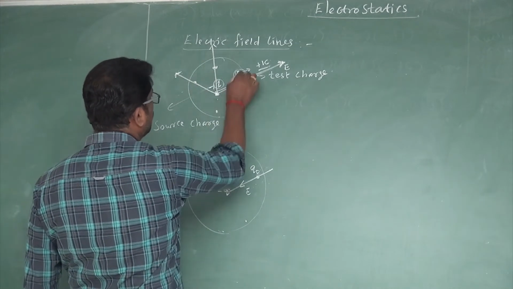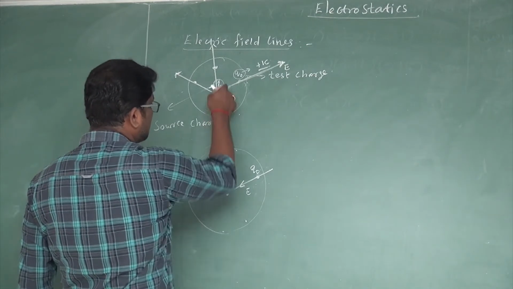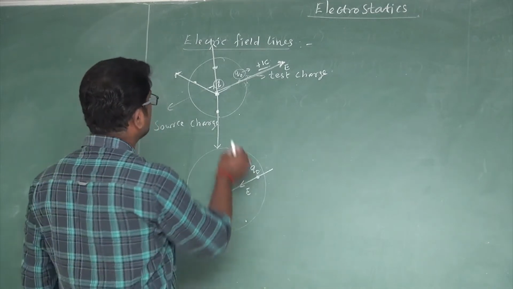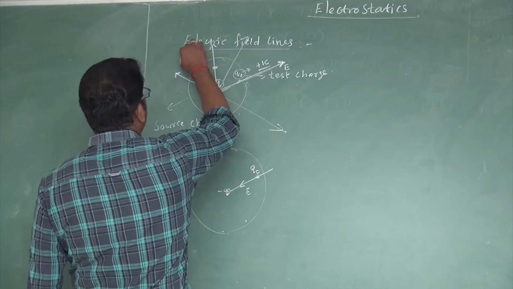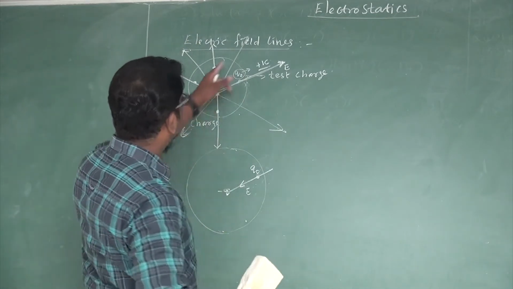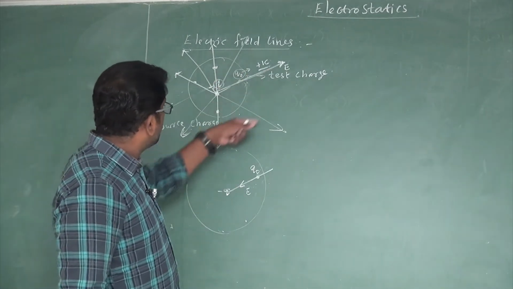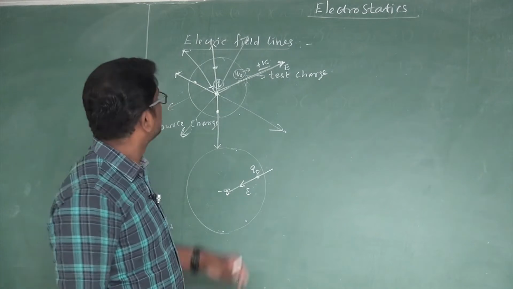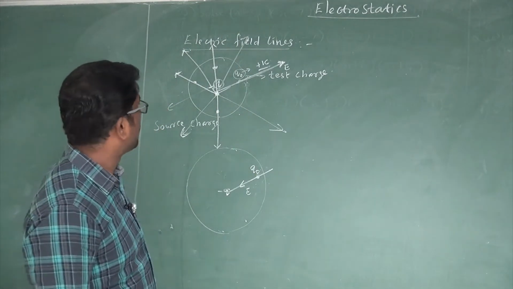Suppose the charge Q0 is placed here, the direction of motion of the test charge is along this direction, right? So if the test charge is placed at various positions in the electric field, the direction of motion of the test charge is different, right? Now these lines are called electric field lines, right?